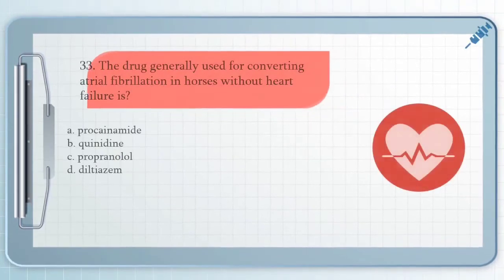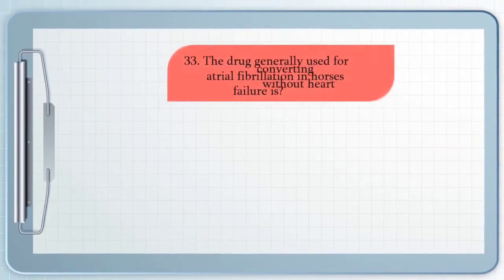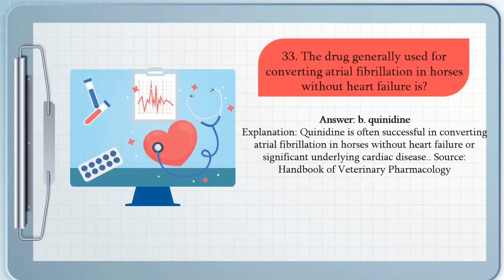Next question, we have question number 33. The drug generally used for converting atrial fibrillation in horses without heart failure is A. Procainamide, B. Quinidine, C. Propranolol, and D. Diltiazem. The answer for question number 33 is B. Quinidine is often successful in converting atrial fibrillation in horses without heart failure or significant underlying cardiac disease.